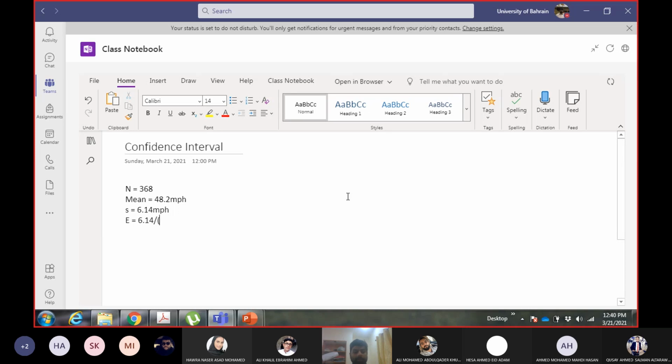So n is 368, and for the root I will put the power here. How much is E here? It is 0.32, and again everything is in miles per hour.